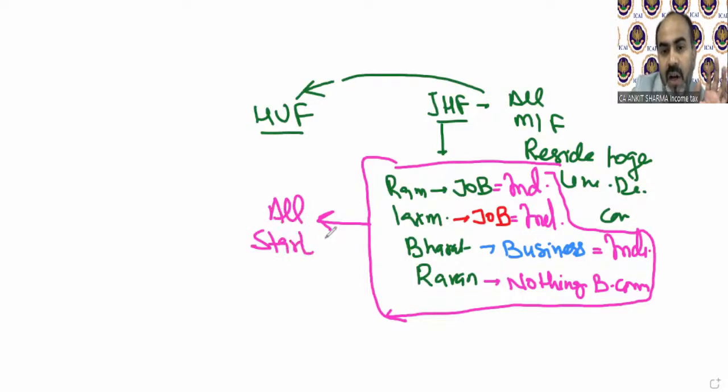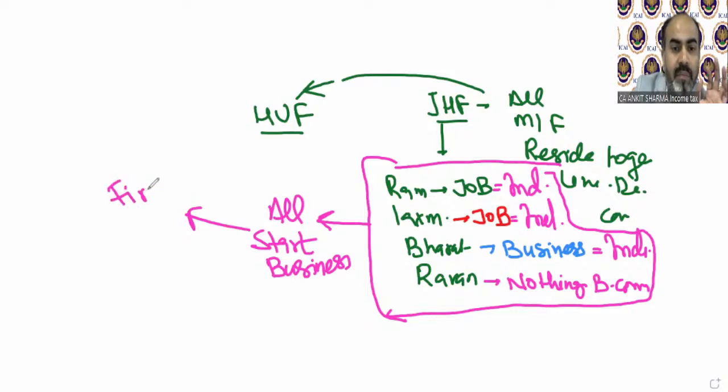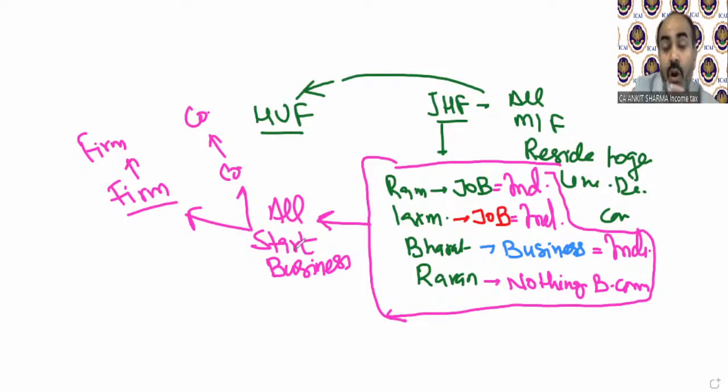Now, assume they all start a business together and register it as a partnership firm. Then it will be called a partnership firm. The four brothers can start a business as a firm, so that business income will fall in the category of firm. If they start a company, then this income will fall under the definition of company. It will not be called an HUF yet. So this kind of joint Hindu family has no existence in the Income Tax Act because that is not HUF.